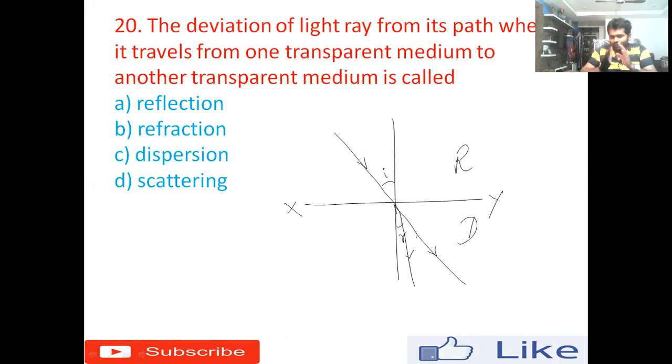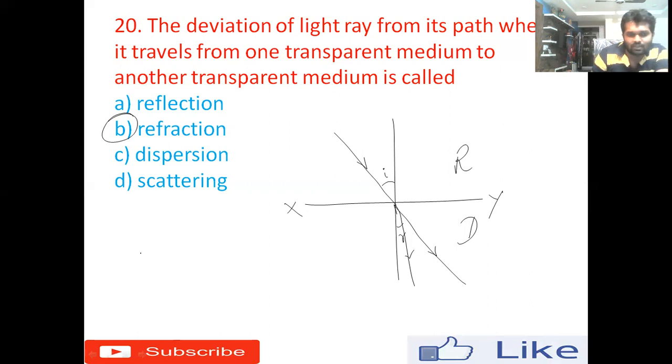But because of the denser medium, the refracted ray will be bent towards the normal. The process of bending or deviation of the light ray while traveling from one medium to another medium is called refraction, option B. Whenever the light ray travels from one transparent medium to another transparent medium, there is a change in the path of the light. This change is what we call refraction.